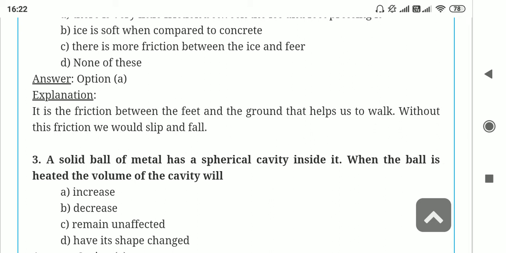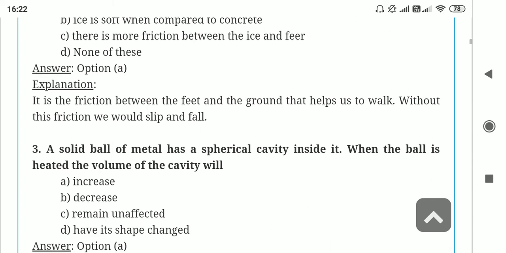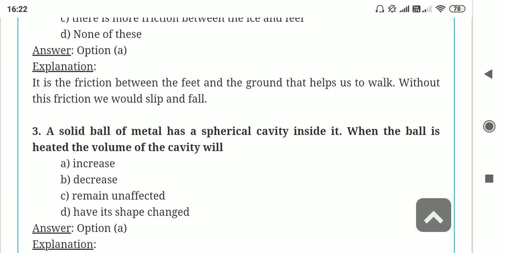When the ball is heated, now we are heating it, when we supply heat, what will be the phenomenon? First of all, the solid ball of metal is getting increased in volume, okay. And the spherical cavity inside it should also be increased, right. The cavity should be increased. That's why, so simple it is.